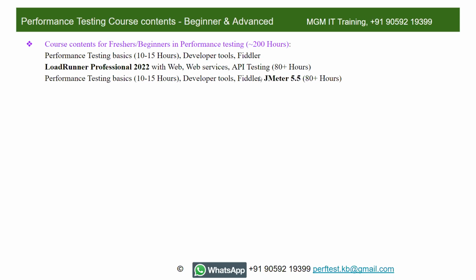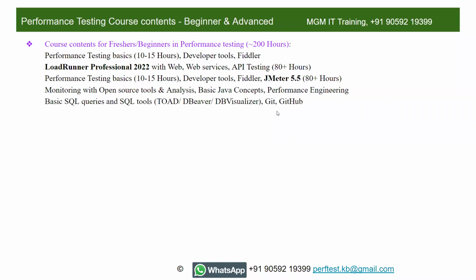And again, for JMeter, I'll be covering the JMeter 5.5 version. That would be another 60 to 80 hours, right? And once I cover the tool, I'll be covering monitoring with open source tools and analysis, basic Java concepts and performance engineering concepts, basic SQL queries and SQL tools like Toad, DBeaver, DB Visualizer, right? And Git and GitHub if time permits.